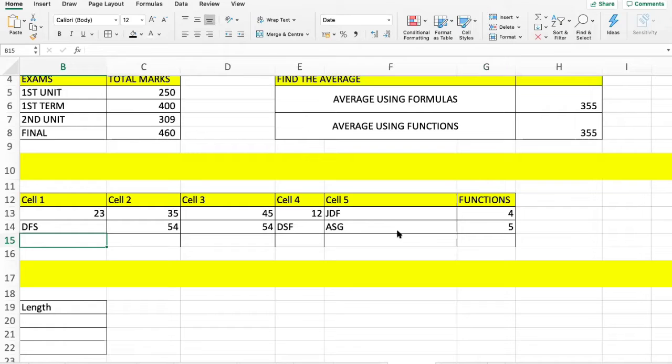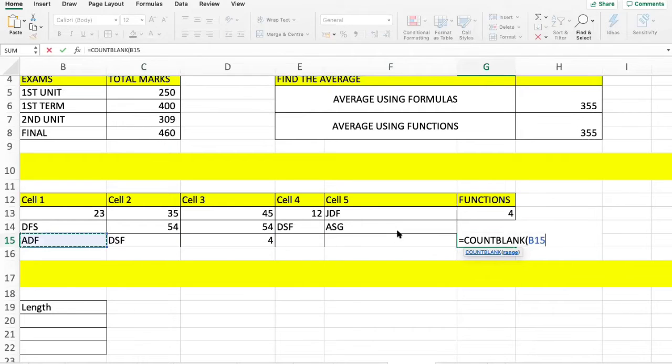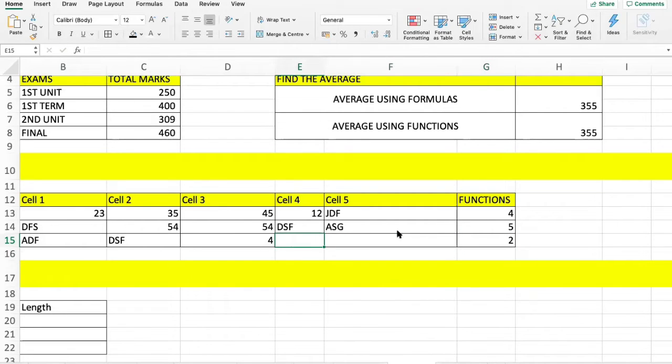Suppose in cell 1, 2 and 3 the data is there, and in cell 4 and cell 5 the data is missing. You just say count blank, open the brackets, select the entire data range and say OK. Then you will come to know that 2 cells have not been filled.